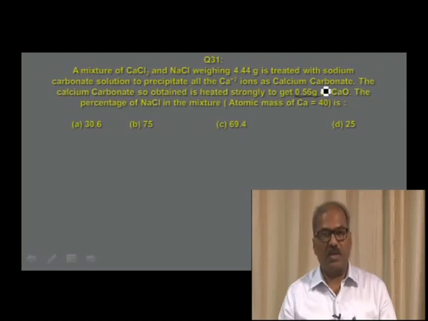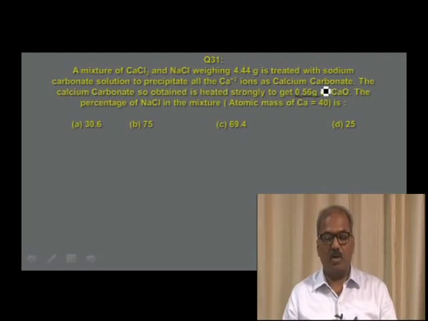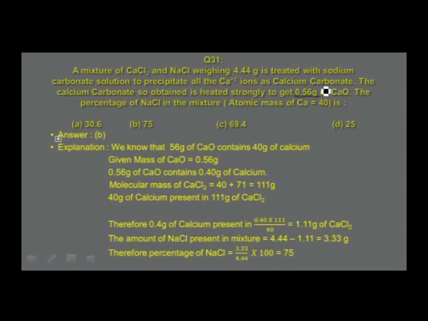Using this, calculate the mass of calcium in calcium chloride. The mixture of calcium chloride and sodium chloride has a mass of 4.44 grams. If you remove the mass of calcium chloride from that, you get the mass of sodium chloride, and then you can calculate the percentage composition. The working is done as follows.